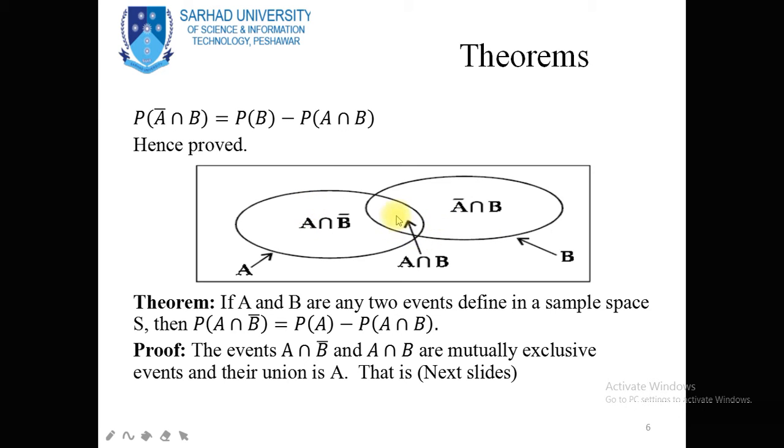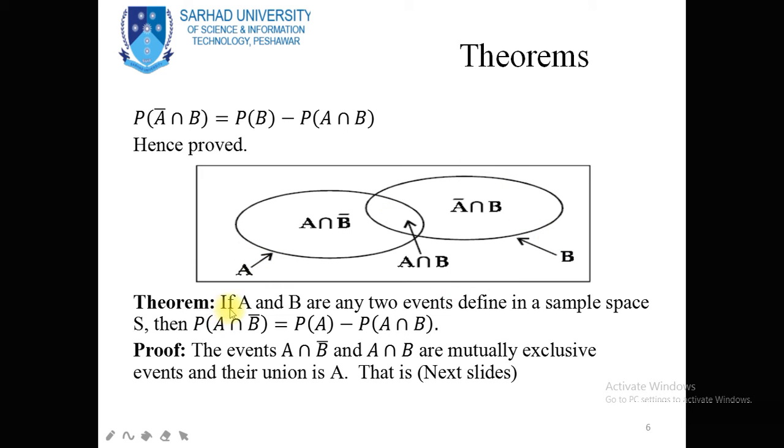This is the common portion for two events A and B. This portion represents A intersection B, this is A complement intersection B, and this is A intersection B complement. So this is actually the event A, and this is the event B.